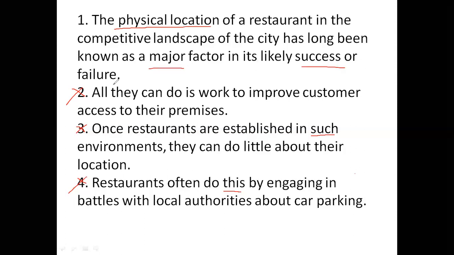Like if the location is good, it's going to be a success. If it's not, the restaurant is more likely to fail. So that is definitely our independent sentence and our starting line. So we will mark that as 1.